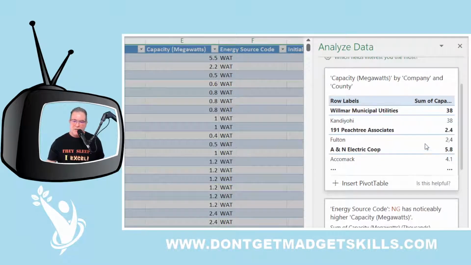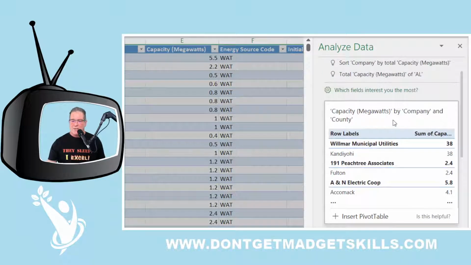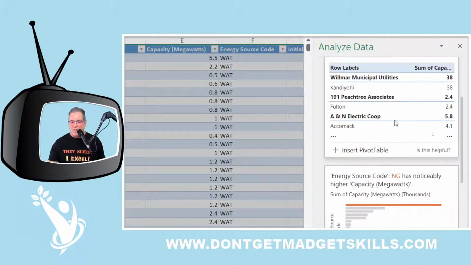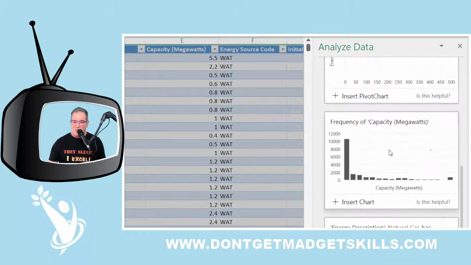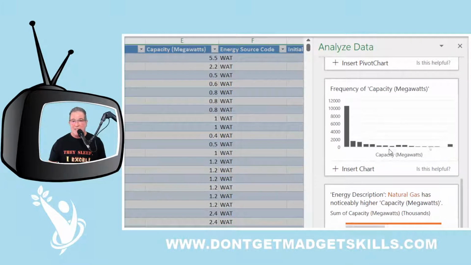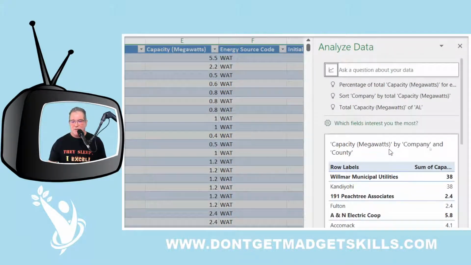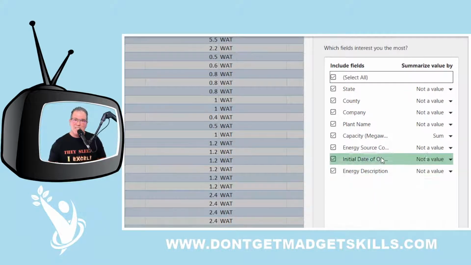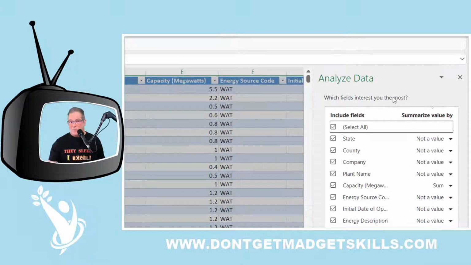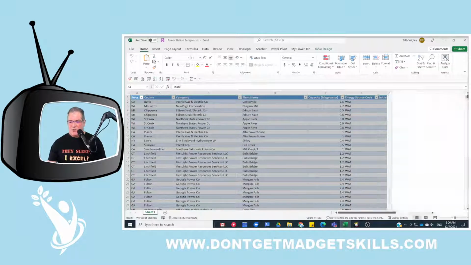It's saying, hey, look, maybe you want to know the capacity by company and county. Here we have it. Maybe you want a chart that tells you the energy source code. Maybe you want a chart that shows you the frequency of capacity. And it's even telling you, look, these are additional questions that you can ask, and maybe you can click on which fields interest you most, and then you can select. And what does this look like to us? Kind of looks like a pivot table field list, right? So let me just go right ahead and close this.